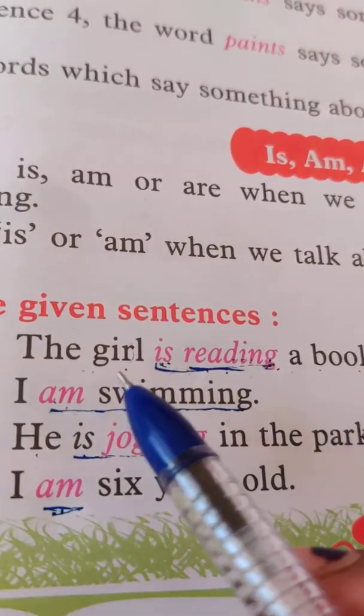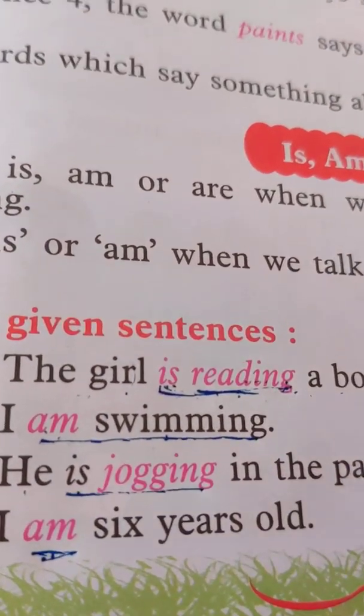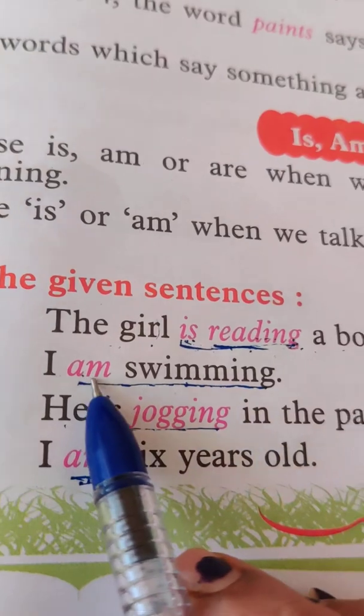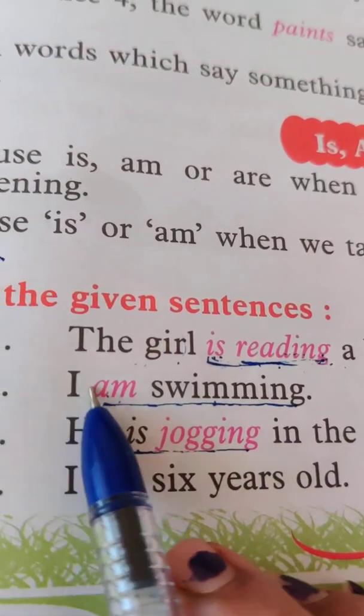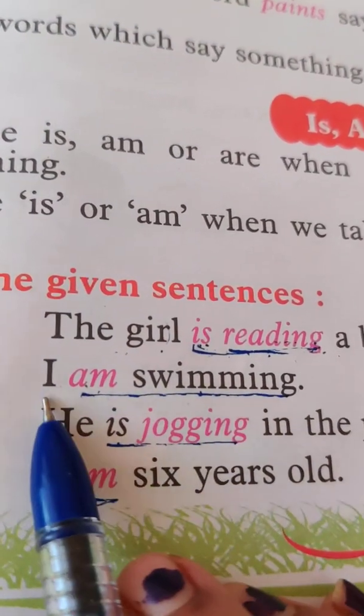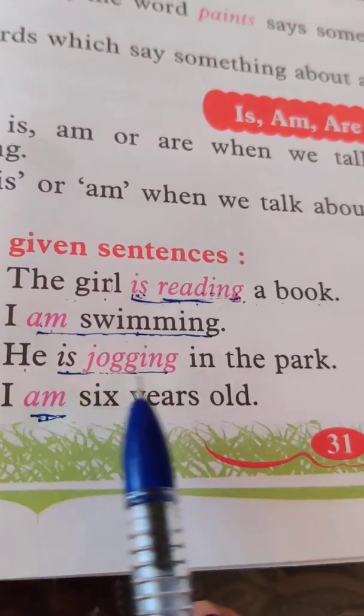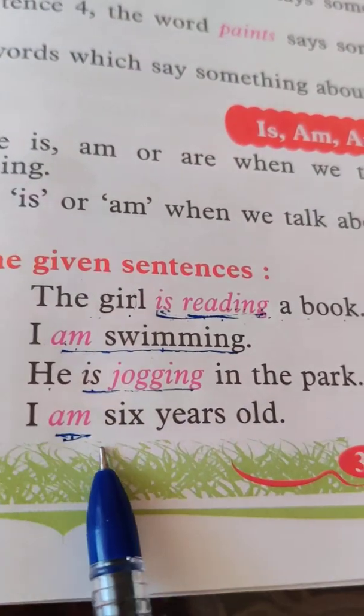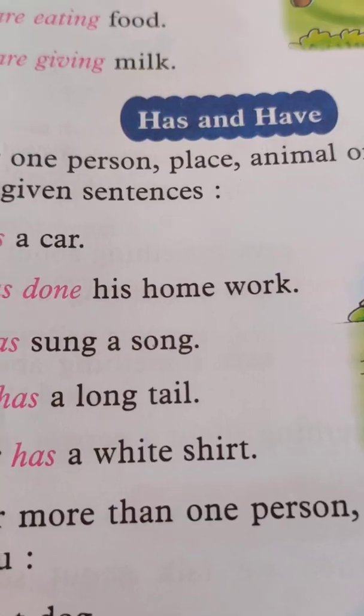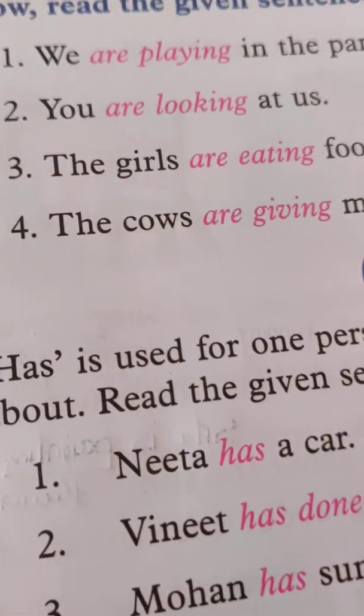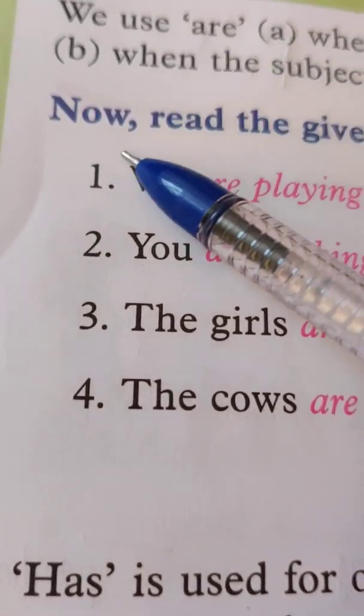He is reading a book. She is reading a book. They are reading a book. I am swimming. We don't say you am swimming. That's wrong English. I am swimming. He is jogging in the park. I am 6 years old. Then we go on to some examples.